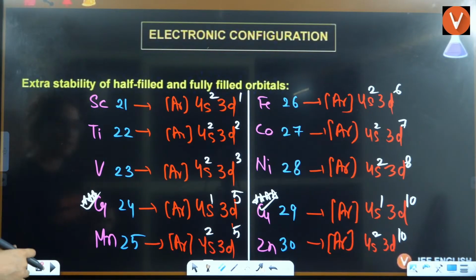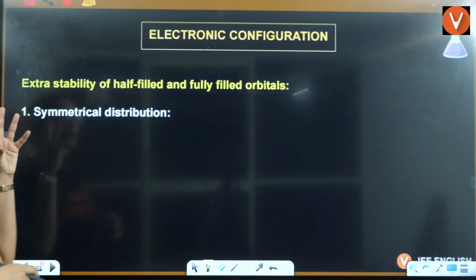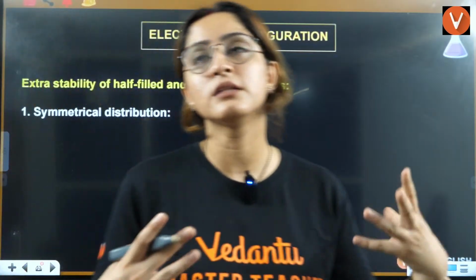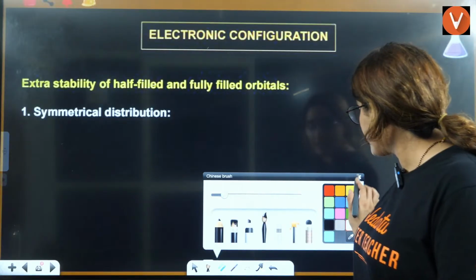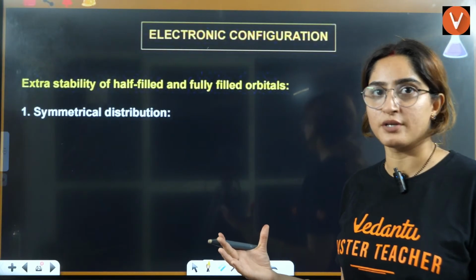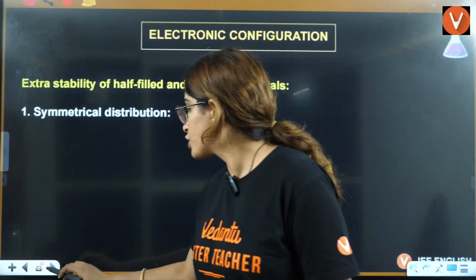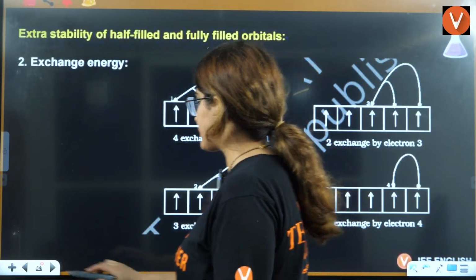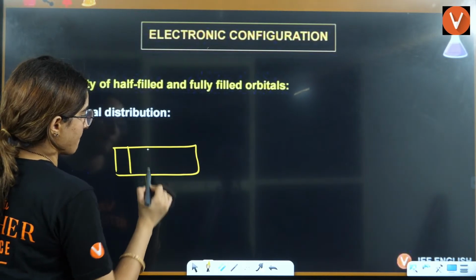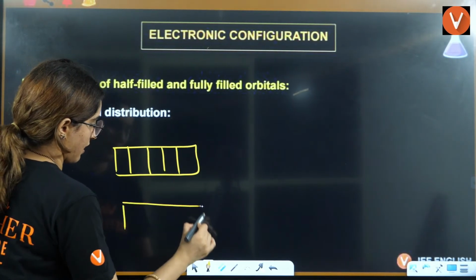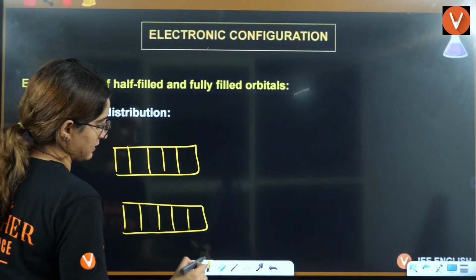Very good. So, now the question is why these half-filled and fully filled are more stable, why there are exceptional electronic configurations. So first thing is symmetry. If you see this here, this is d and this is also d.